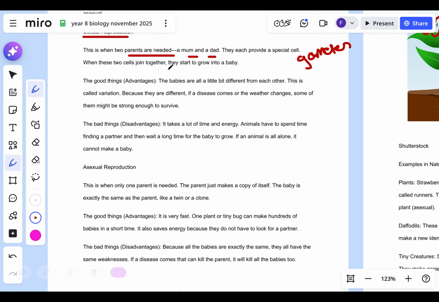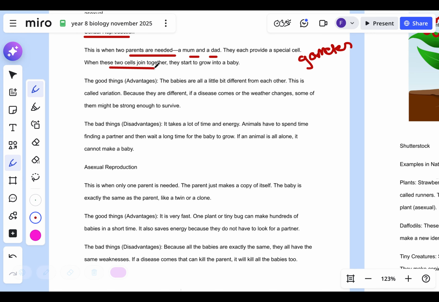When these two cells join together, fertilization, they start to grow into a new baby. And it's relevant to every species. Again, it's easier to understand with humans, but be careful. This is true even of plants. Seeds are new baby plants.